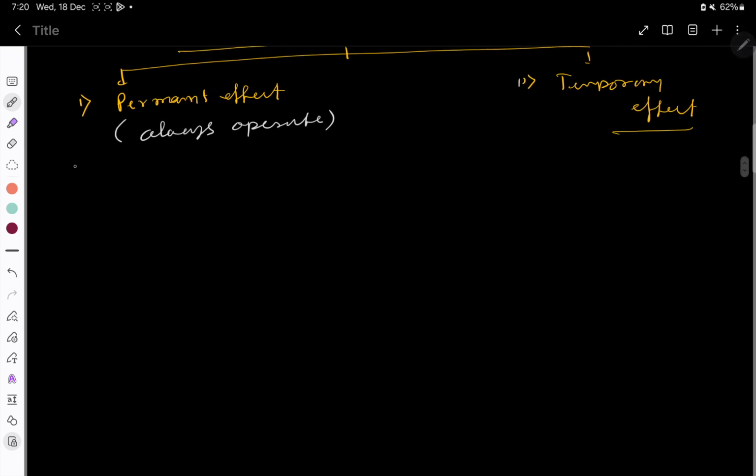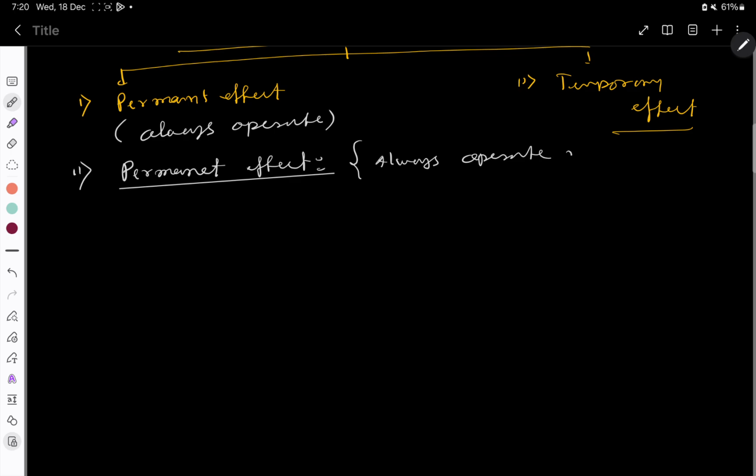So first of all, I'm going to discuss the permanent effect. What is permanent effect? It means which always operates in the molecule, whether it will react or not, it is always present.